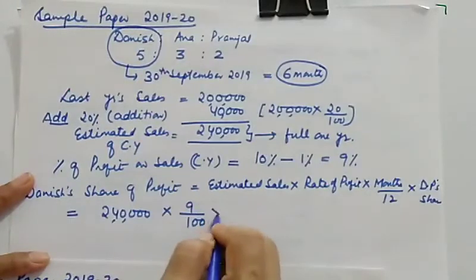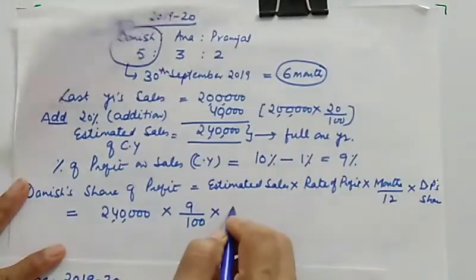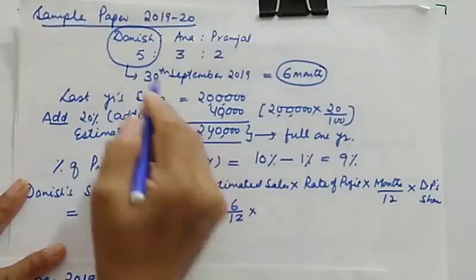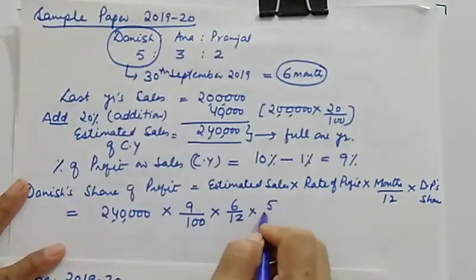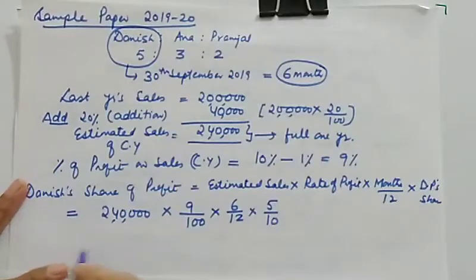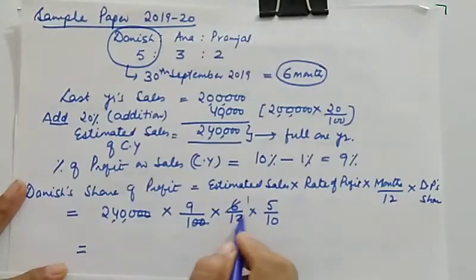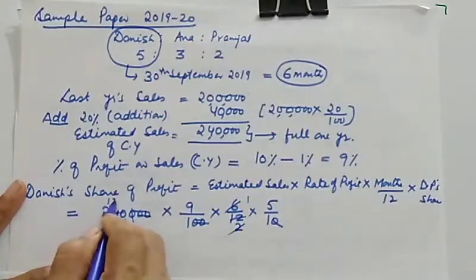So here it will be 240000 multiplied by 9 upon 100, multiplied by months alive, 6 upon 12, and Danish's share is 5 upon 10. If you solve this, this 2 will get cancelled with this. 6 ones are 6, 6 twos are 12, and then again this 0. So this will be 120.